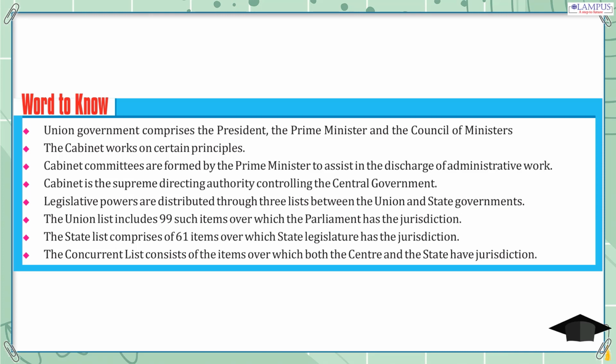Legislative powers are distributed through three lists between the union and state governments. The union list includes 99 such items over which the Parliament has the jurisdiction. The state list comprises 61 items over which the state legislature has the jurisdiction.